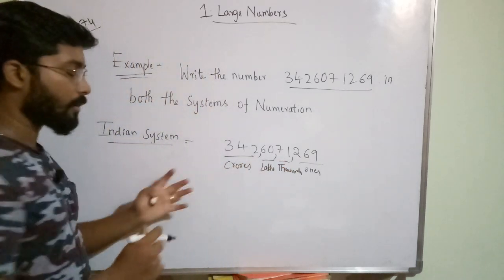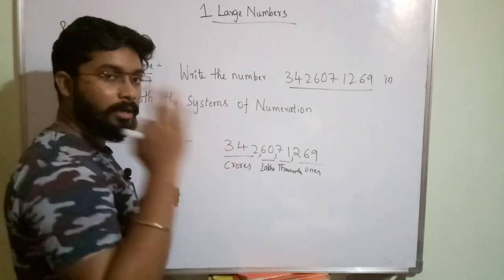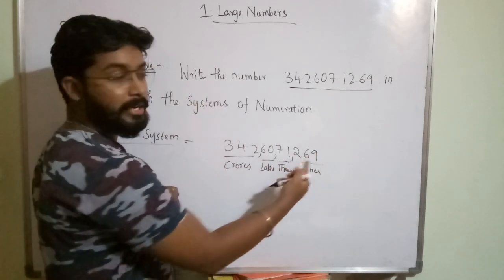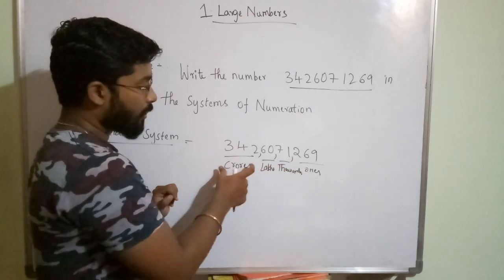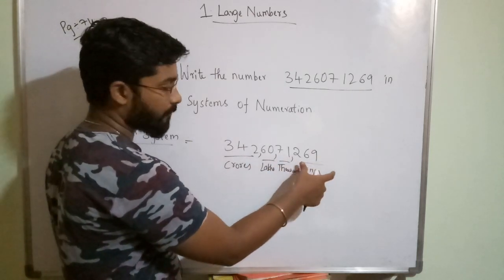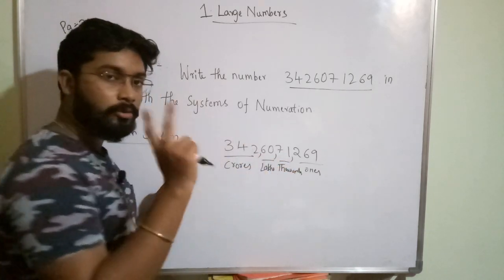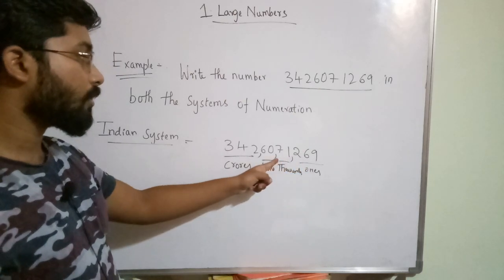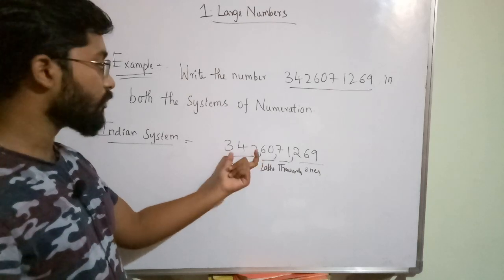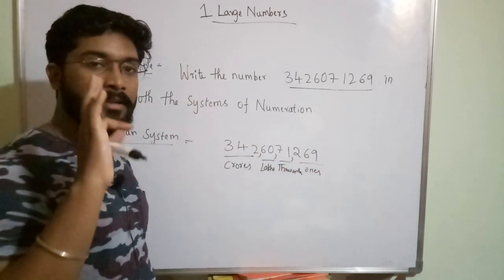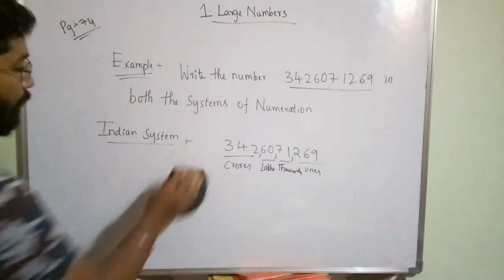Obviously, in the crores period you will have a maximum of 3 digits, or 3 places. In the ones period you will have 3 places. The middle two will have only 2 places. The first and last, ones and crores, will have 3 places, and in the middle, thousands and lakhs will have 2 places. That's why you have to put one comma after every 2 digits. But you should not separate crores and ones, because they have 3 places in the period. That you have to keep in your mind.